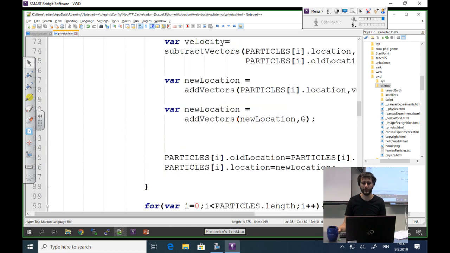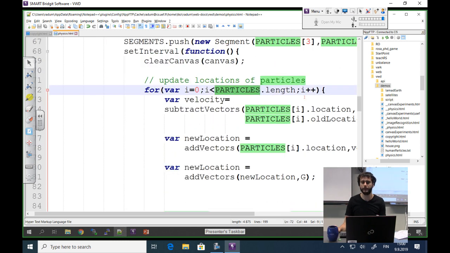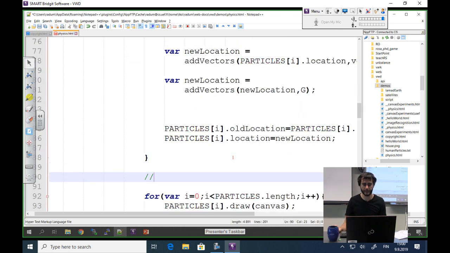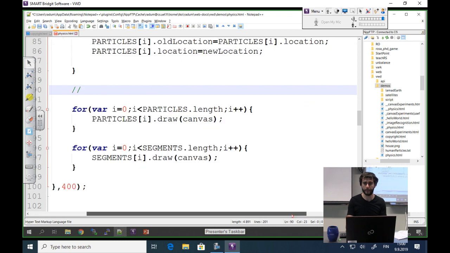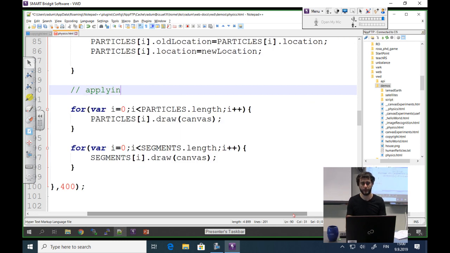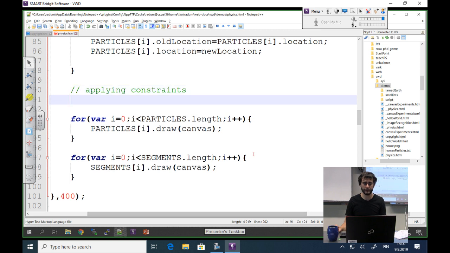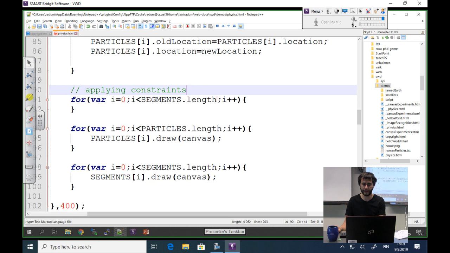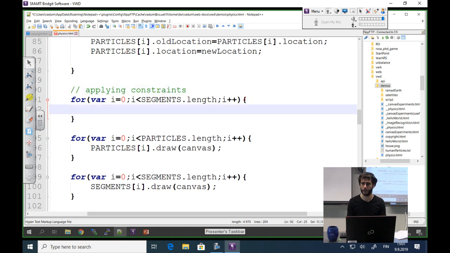Okay, so we moved our particles according to their respective velocities, but now let's write here a piece of code saying applying constraints. And I'm going to apply the constraints for each segment that we have defined, so I'm going to loop the segments. Okay. And now I'm going to calculate the new length.